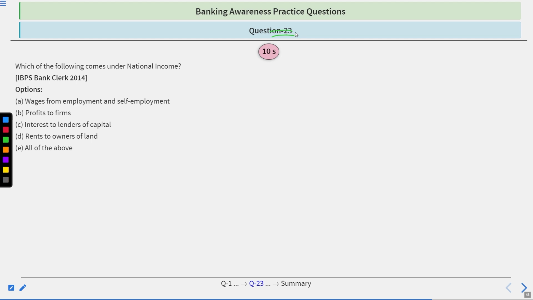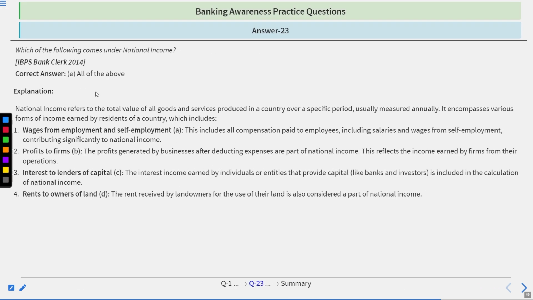Question number 23. Which of the following comes under the national income? Wages from employment and self-employment, profits to firms, interest to lenders of capital, rents to owners of land, all of the above. To answer this, you will have 10 seconds. Time starts now. Time's up. Correct answer is E, all of the above.